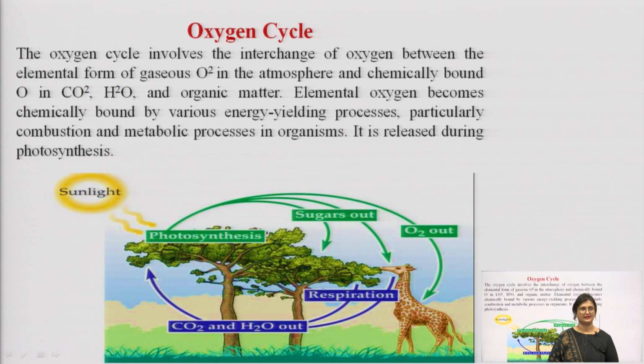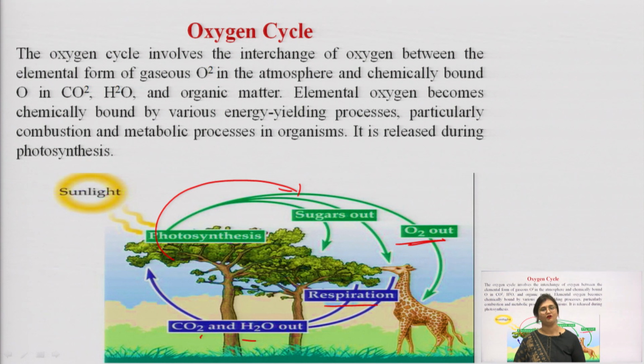Next, we have the oxygen cycle. The oxygen cycle involves interchange of oxygen between elemental form of gas in the atmosphere and chemically bound oxygen in carbon dioxide, water and organic matter. Elemental oxygen becomes chemically bound by various processes, particularly combustion and metabolic processes in organisms. It is released during photosynthesis. So, this is a cycle in which carbon dioxide, water, photosynthesis and respiration involve oxygen.